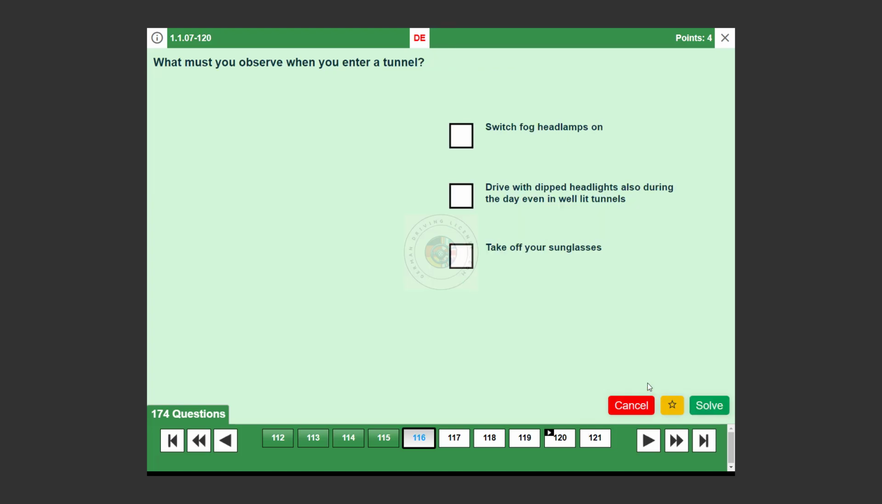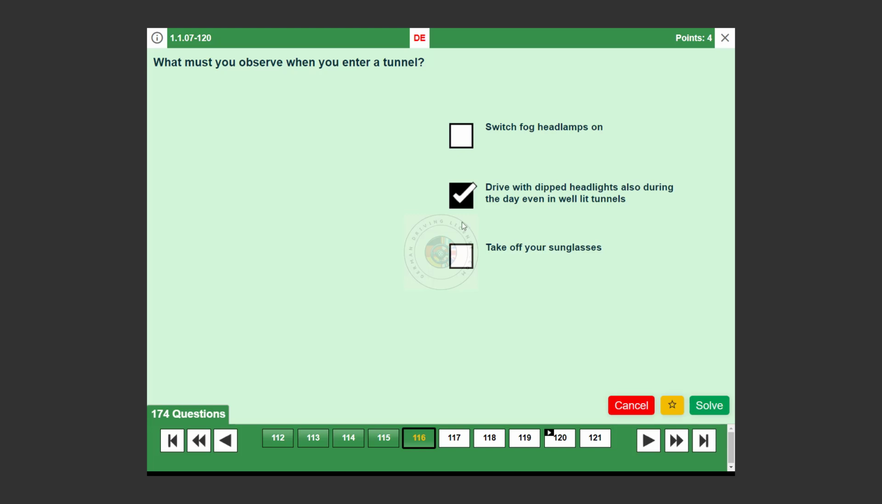Question number 116. What must you observe when you enter a tunnel? Drive with dipped headlights also during the day, even in well-lit tunnels. True. Using dipped headlights enhances visibility and safety, even in well-lit tunnels. It's a crucial precaution for both your visibility and to be seen by others.